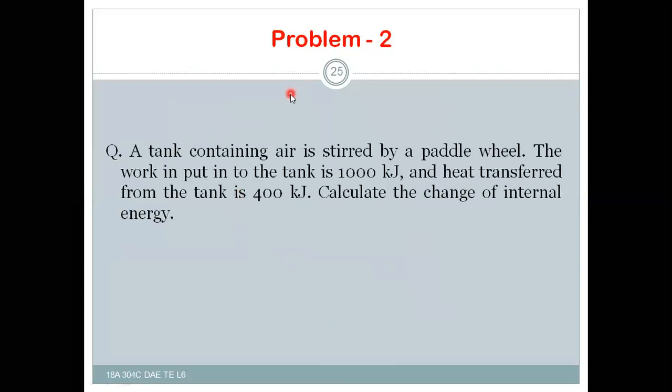Now problem 2. A tank containing air is stirred by a paddle wheel. The work input into the tank is 1000 kilojoules, and heat transferred from the tank is 400 kilojoules. Calculate the change of internal energy. So here work input is given to you, that means work is done on the system, and heat transferred from the tank means heat is rejected, that's why it should be negative.